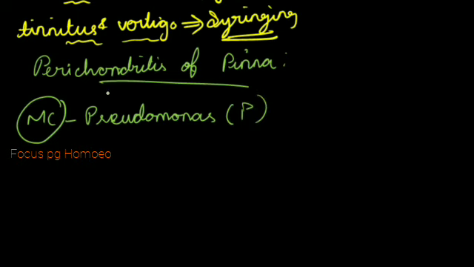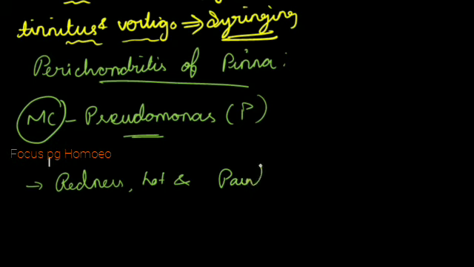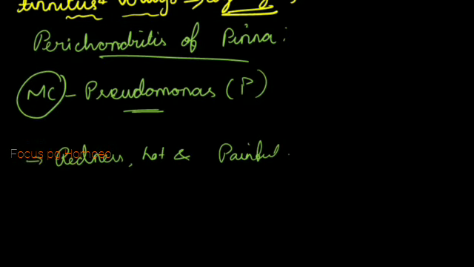So here the most common organism for perichondritis of pinna is Pseudomonas, and in case of otitis externa also we had seen this Pseudomonas organism causing the infection. So here what happens, there will be redness on examination and it will be hard, because of the signs of inflammation, and there will be pain, that is tenderness will also be there, and sometimes there may be pus collection also we can expect between the cartilage and perichondrium. Okay, so this is all regarding the perichondritis of pinna.